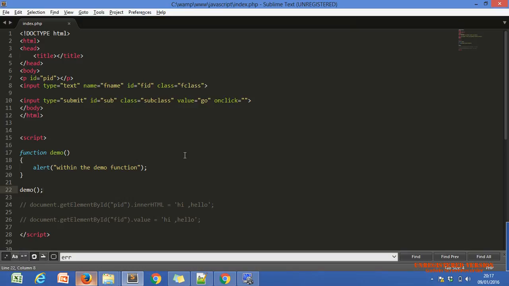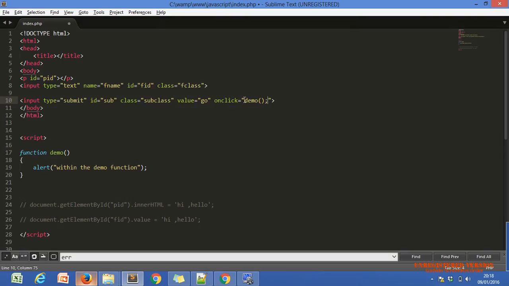Now let's use the event property of our button. Let's use onclick. On click, what are we doing? What is our requirement? Whenever we click on the button go, we just want to execute this function. So simple, just call the function, nothing else. Remove it from here. We can use the code directly.